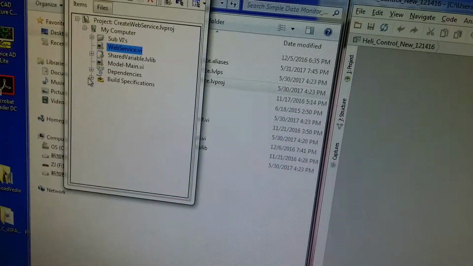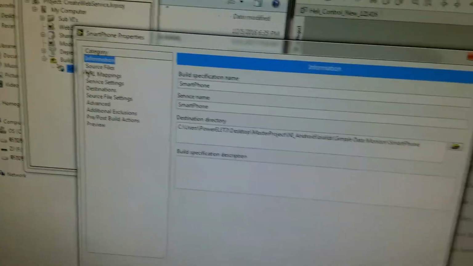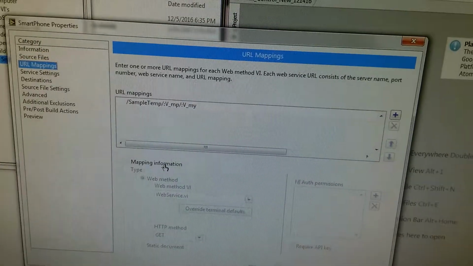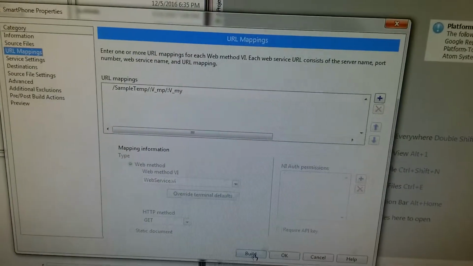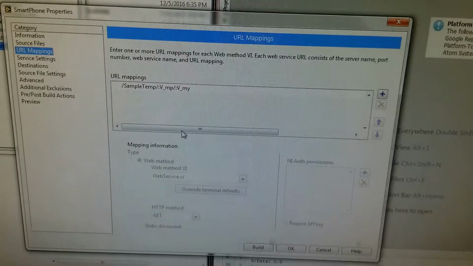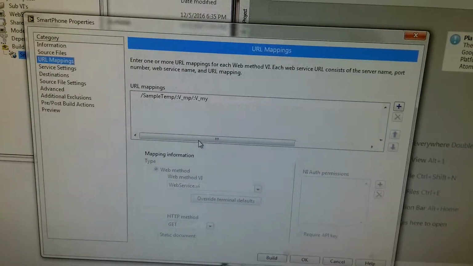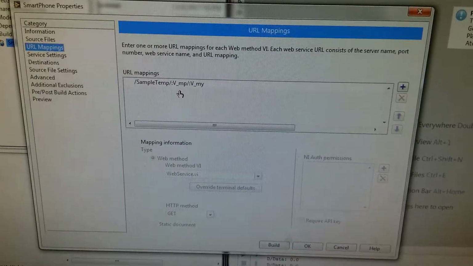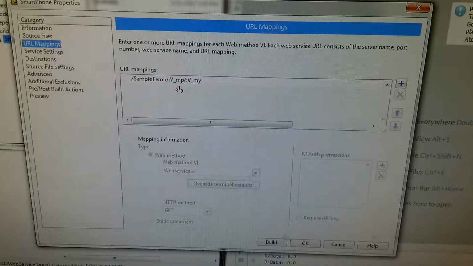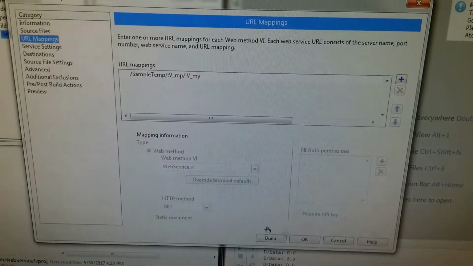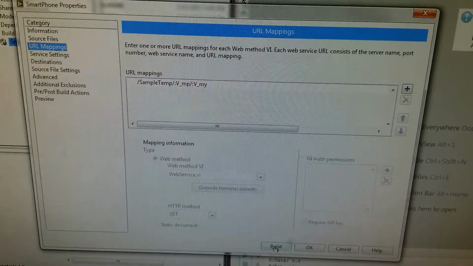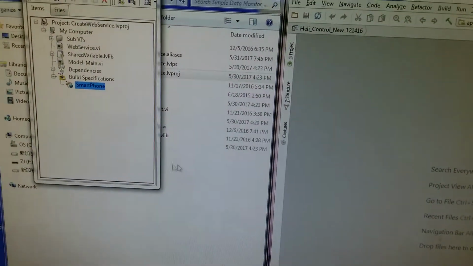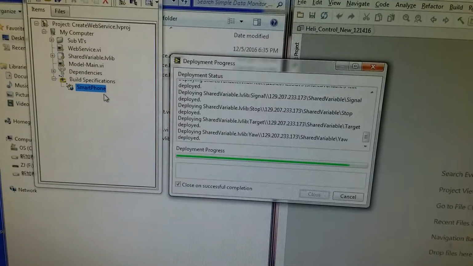And again, we build a specification file. We set the service name, source file, and a URL mapping. In this web service, we will use the Android device to post 2 control values to this web service. After setting the parameters, we hit the Build button and deploy this program.